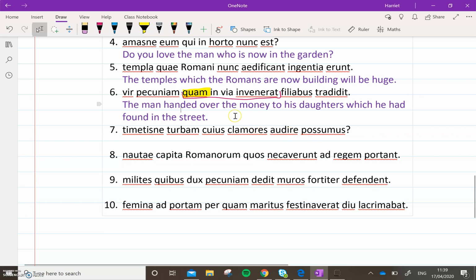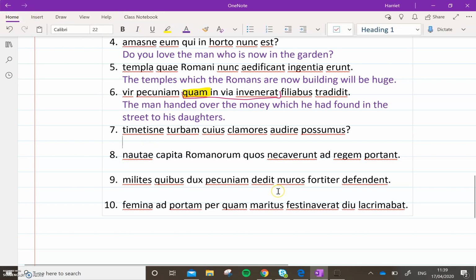So instead of saying the man handed over the money to his daughters which he had found in the street, we kind of need to switch things around here. The man handed over the money which he had found in the street to his daughters, okay? And it doesn't matter if you've written it out once and then you have to readjust it to make it sound better. That's fine. That's kind of the beauty of working out case, number, and gender of each pronoun, of each noun, of each adjective, etc. Okay, number 7, have a go, pause the video.